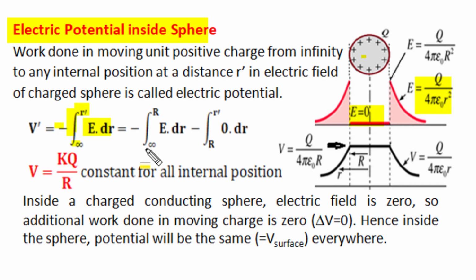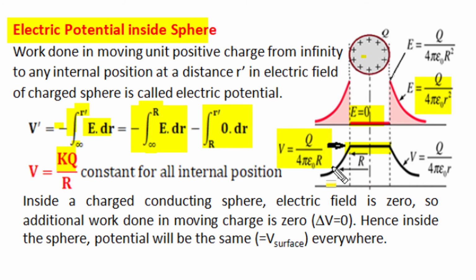The amount of work done in moving a unit positive charge from infinity to the surface of the sphere is this one, and this is in fact nothing but the potential on the surface. This is the additional work done in the internal electric field, which is 0, in moving a unit positive charge from the surface to any internal position, and this additional contribution is 0. So potential inside the conductor everywhere is the same as that of the surface, kq by r or q upon 4 pi epsilon r. So we can say in a conductor sphere, whether it is solid or hollow, there is no internal electric field and there is no potential difference. Potential on the surface, at the center, or anywhere inside the conductor is constant and equal to the surface potential value.